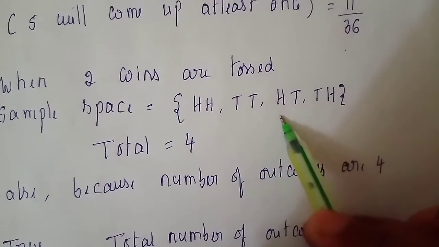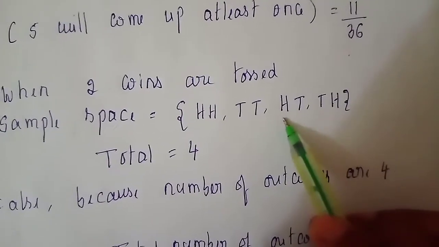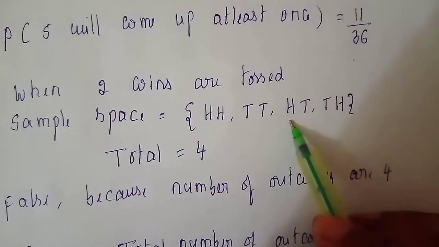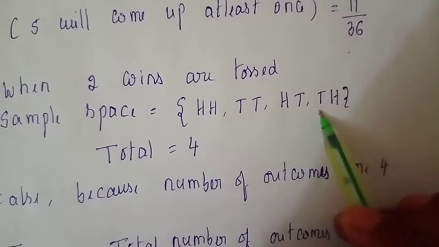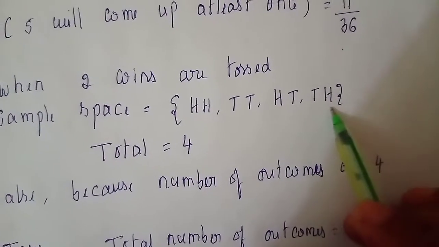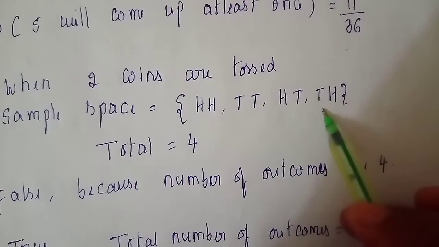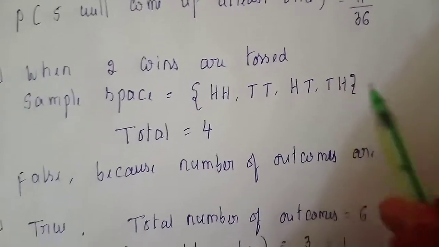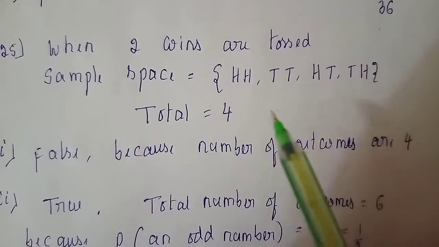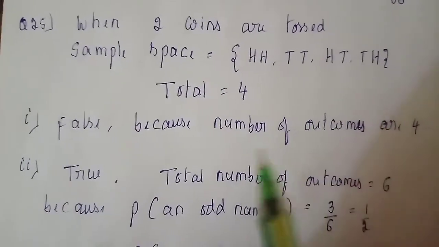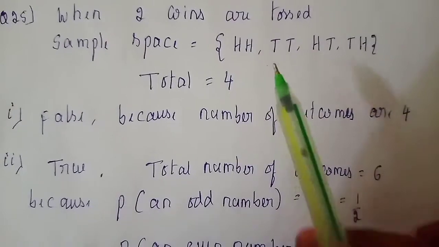They are not the same. Why? Because in this one H comes from the first coin and T from the second coin. Here T is from the first coin and H is from the second coin. So treat these two as distinct, different. So the sample space is this and the total number of outcomes is 4. But he has given that for each of these the probability is 1 by 3.